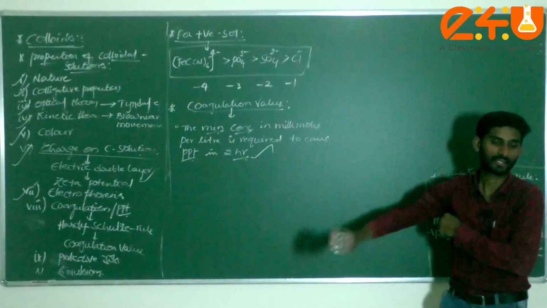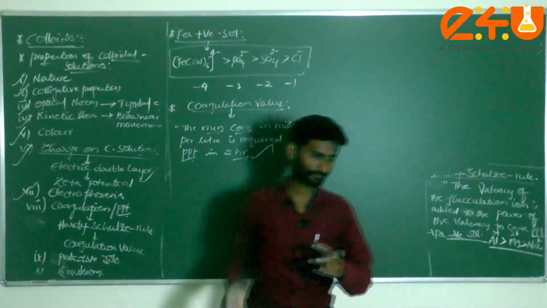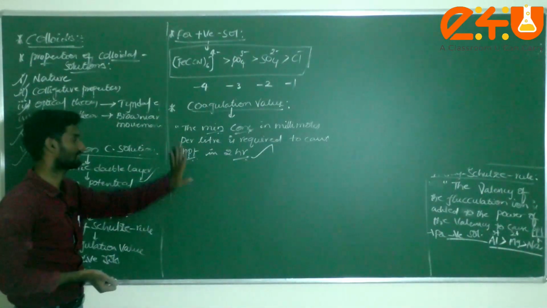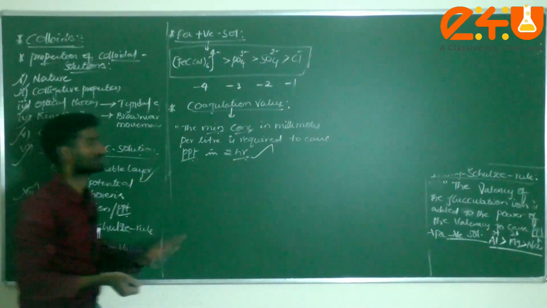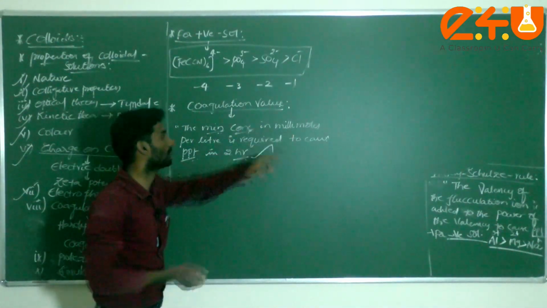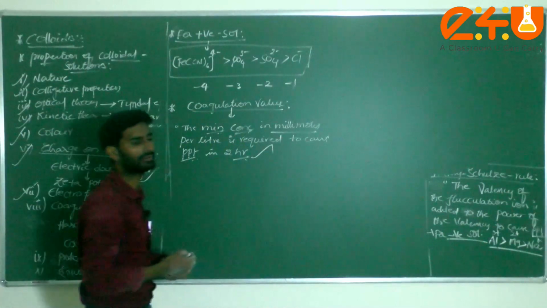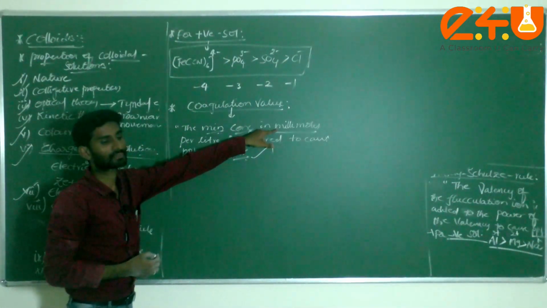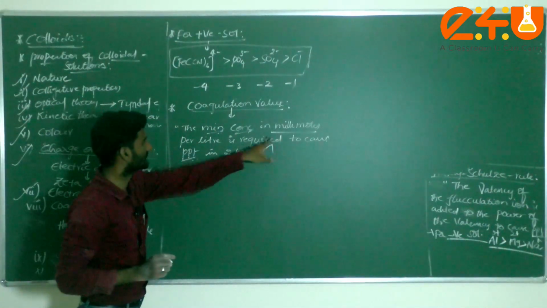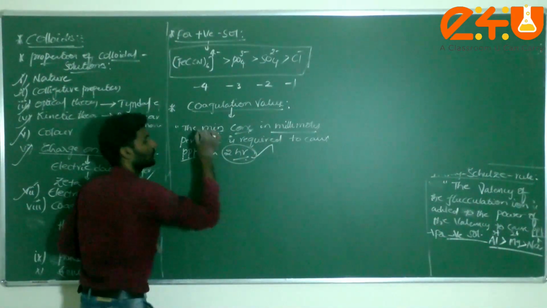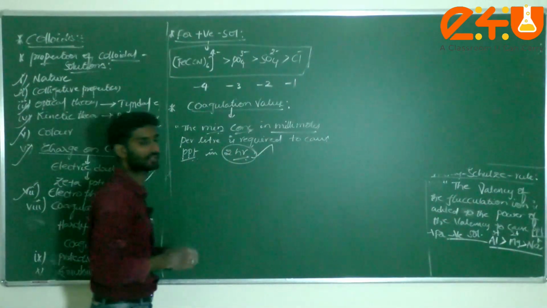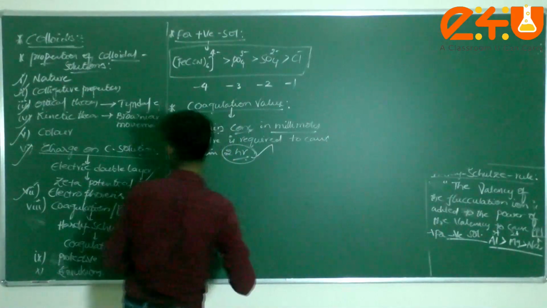Coagulation value, dear students. That means where more coagulation value is there, we can consider more, what, dear students? More precipitation. This is a very important definition. You have to study the minimum concentration in millimoles. If they give moles, we have to convert to millimoles. In how many liters? Per liter. To cause precipitation in how many hours? 2 hours. This terminology is very important in the definition. This is called, dear students, coagulation value.